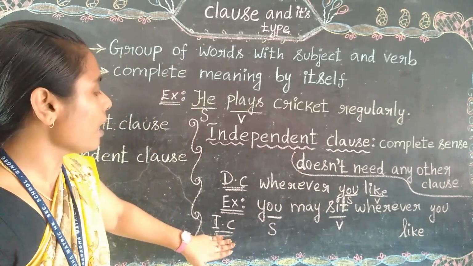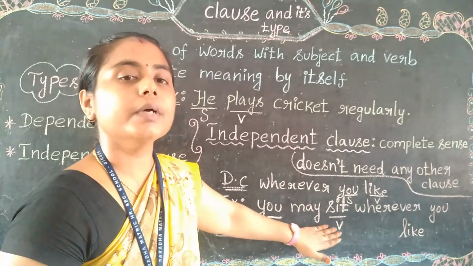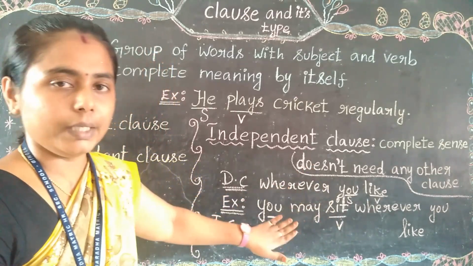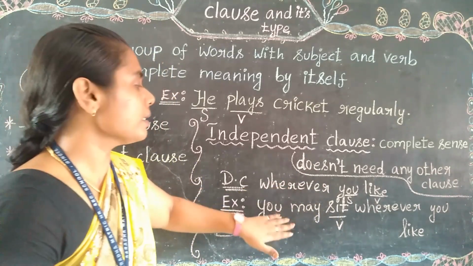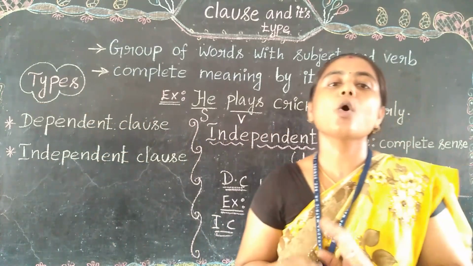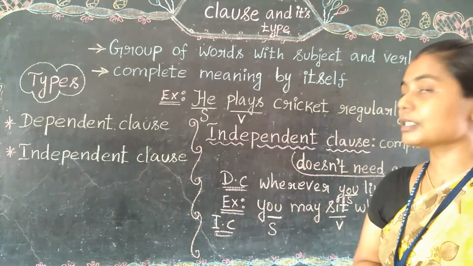The independent clause, whenever it acts separately, will still give the complete meaning, but the dependent clause never does. So that is the difference. Both can perform the combination of subject and verb, but that is the difference and that is the rule.